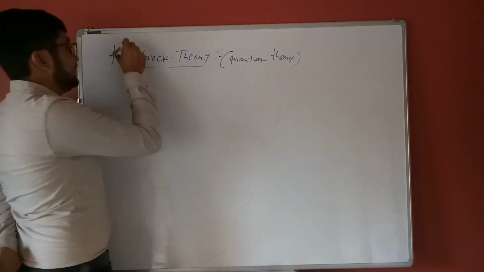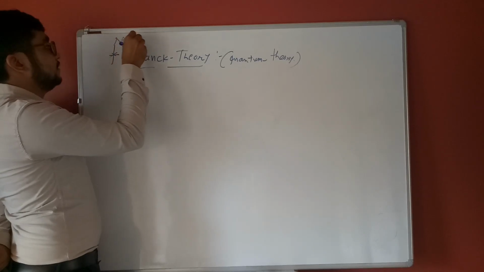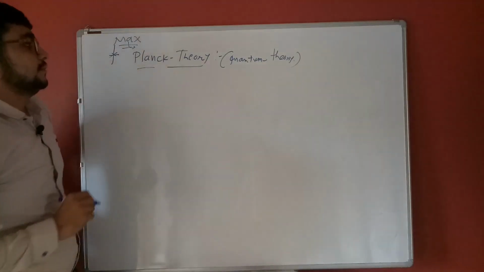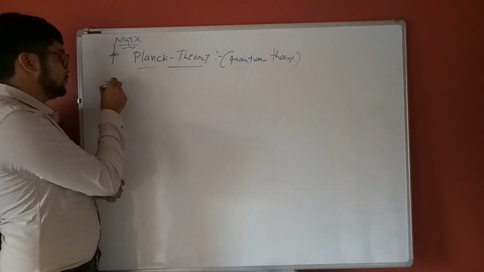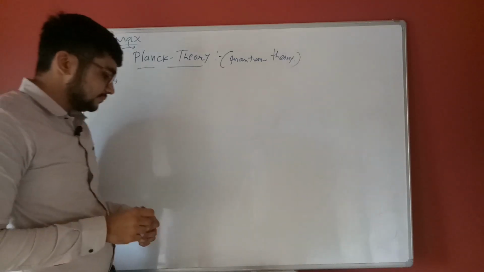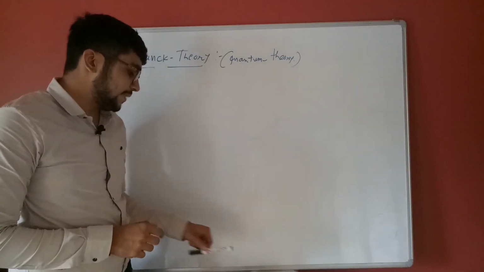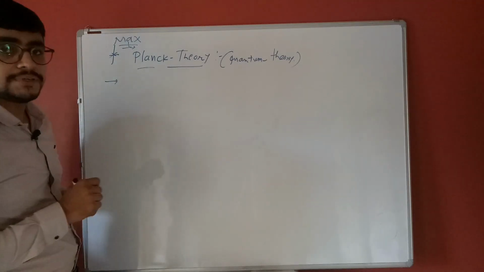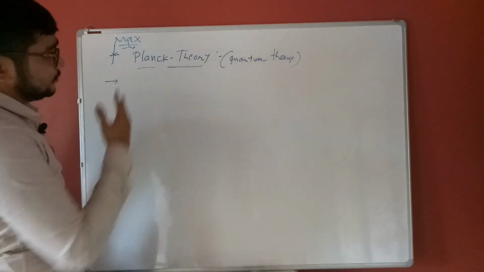Scientist Max Planck. So it is Max Planck theory. What is his concept?